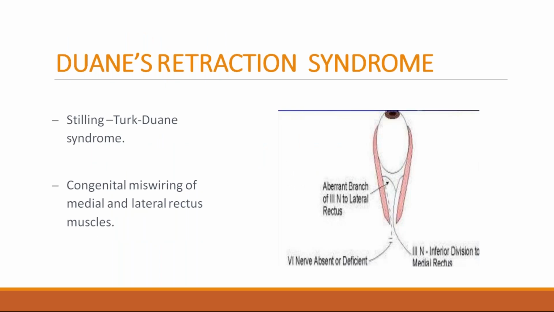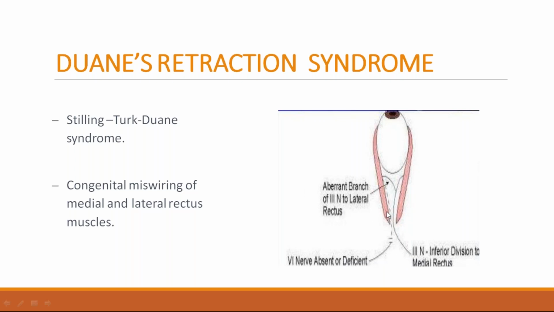Duane's retraction syndrome, the other name is Stilling-Duane syndrome. There is congenital miswiring of the medial and lateral rectus muscles. In Duane's retraction syndrome, the sixth nerve is absent or deficient. There is an aberrant branch of the third nerve to the lateral rectus muscle.